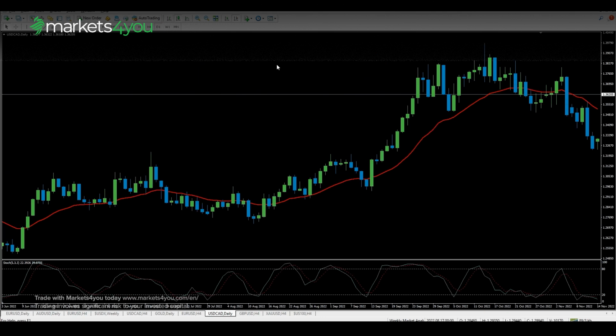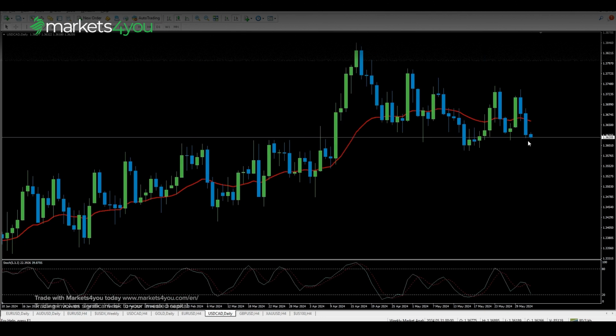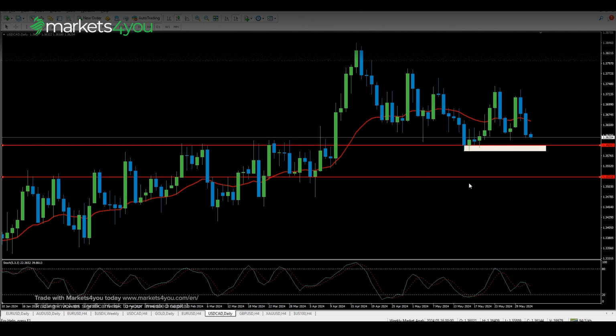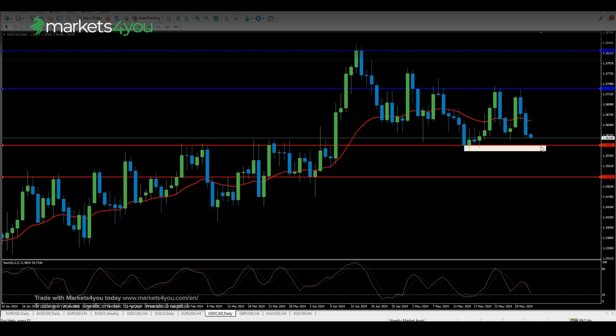Switching to the daily chart, the 20-period moving average on the weekly chart is at 1.3600, which aligns with the current support level. My first support level is around 1.3600 to 1.3587, and my second support is at 1.3525. The stochastic is moving lower, approaching the oversold area, so the price might test these support levels. On the higher side, the first resistance is at 1.3736, and the second resistance is at 1.3825. I expect US dollar to Canadian dollar to move lower initially before rebounding higher.